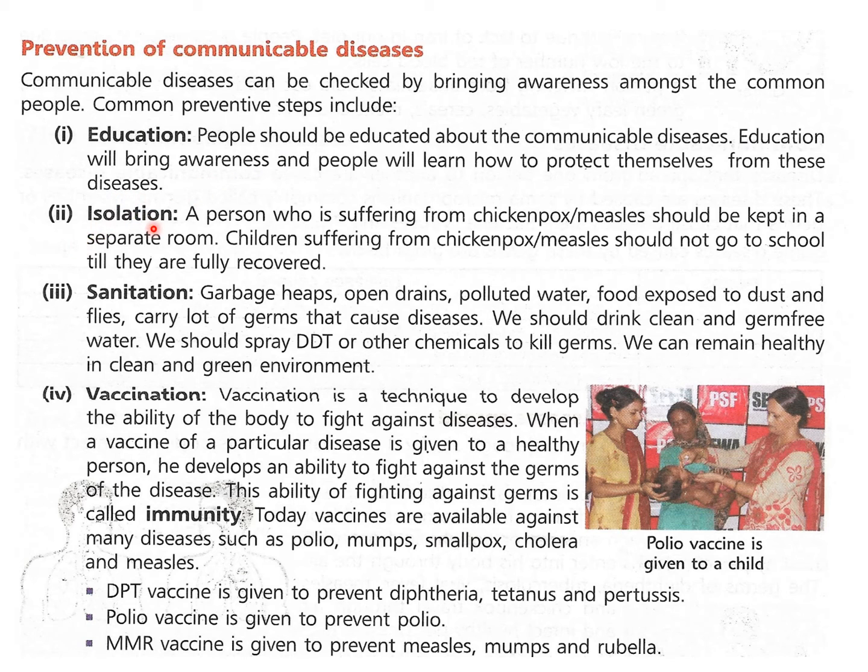So then isolation is the next thing. You must have heard the word quarantine. Quarantine means isolation. Isolation means to stay aloof or in a separate room. A person who is suffering from chickenpox or measles should be kept in a separate room. Children suffering from chickenpox or measles should not go to school till they are fully recovered, so that they do not spread the disease to others.